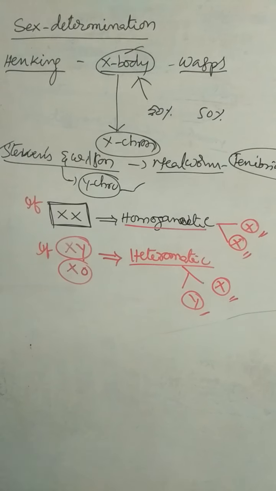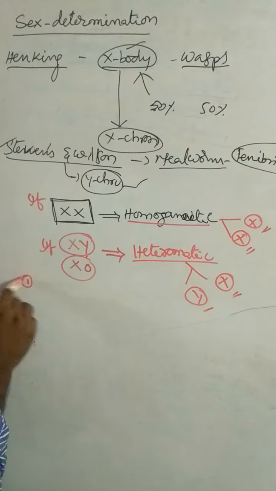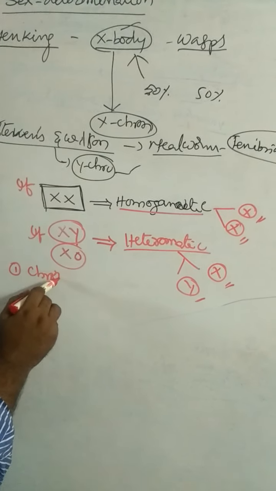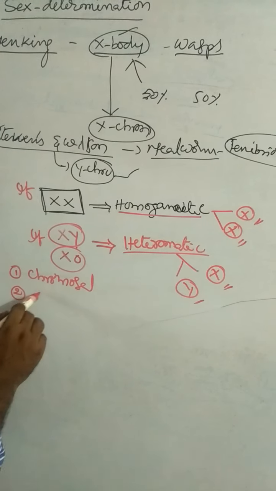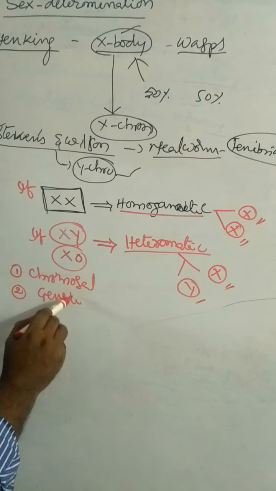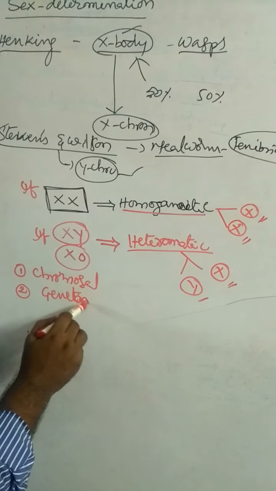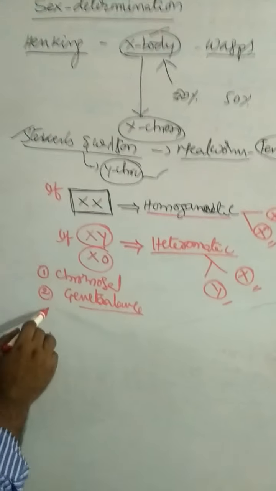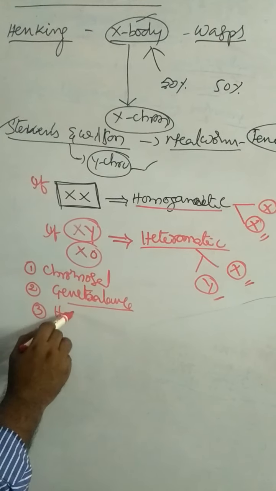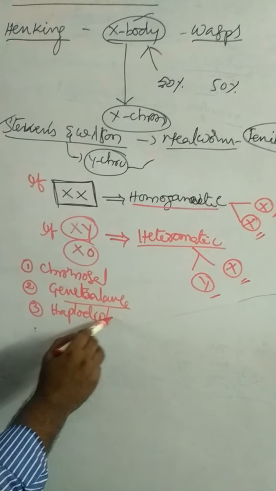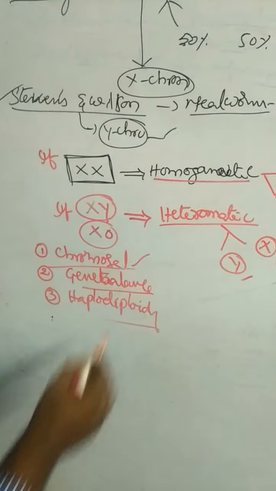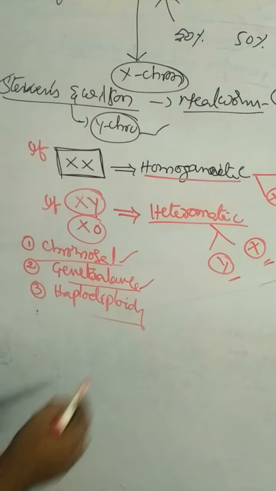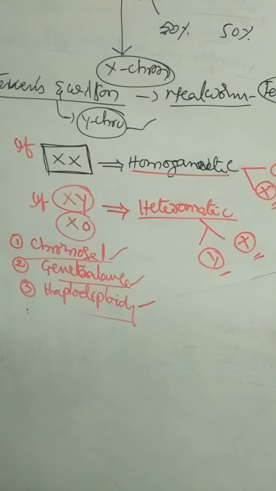There are different types of sex determination methods. They are the chromosomal theory of sex determination, the gene balance theory or genetic balance theory, and haplodiploidy.